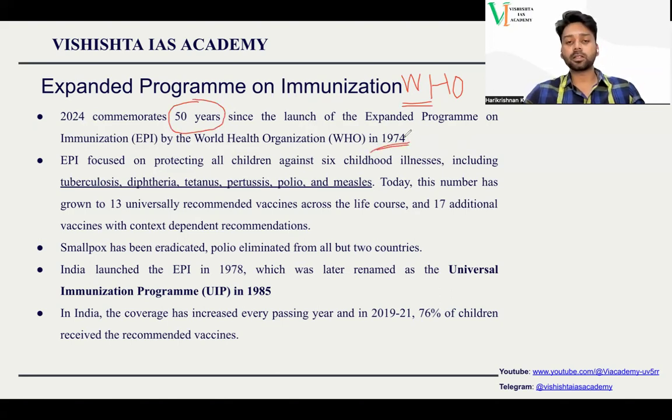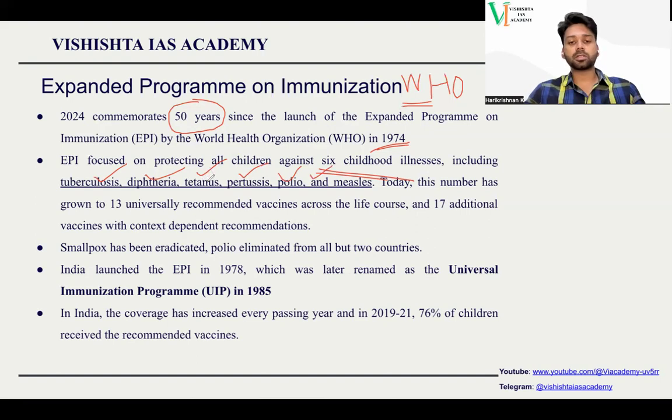Whenever anything completes an anniversary, maybe 25 years, 50 years, 75, 100, 125 years, 200 years, anything, we need to study about it. For examination, it is very important. The Expanded Program on Immunization was released by the World Health Organization. The idea was that all countries should engage in providing immunization for the children, for the citizens of their country. So it included in the beginning 6 childhood illnesses. What are these illnesses? Tuberculosis, diphtheria, tetanus, pertussis, polio, and measles.